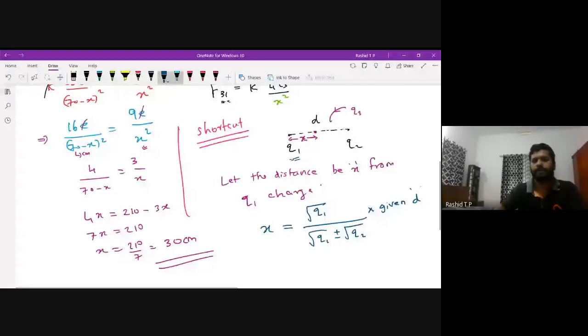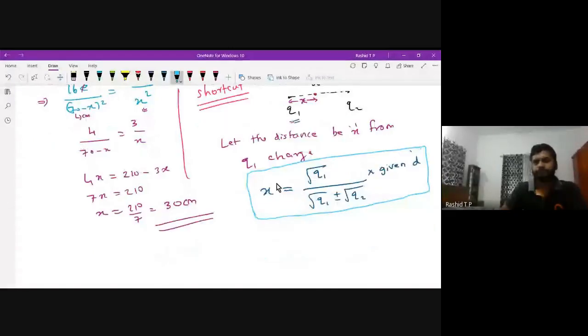I will tell you where to use this plus or minus in the denominator. Actually here, use plus if Q1 and Q2 are like charges.